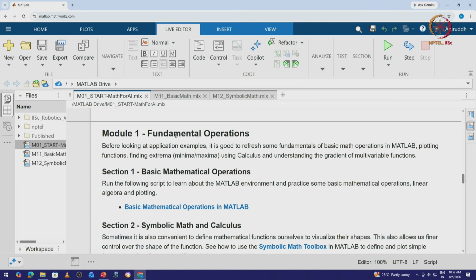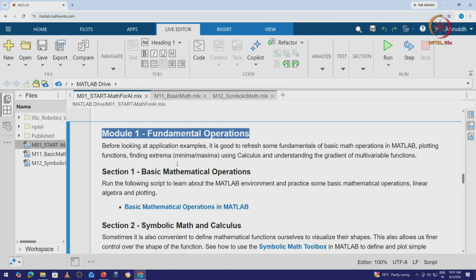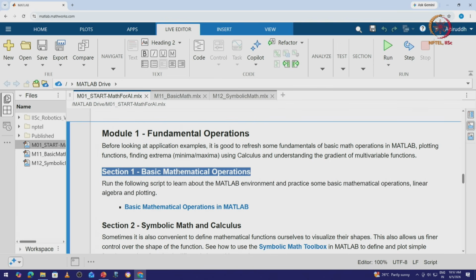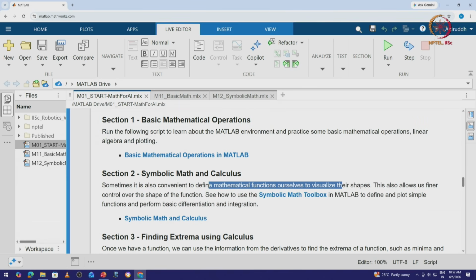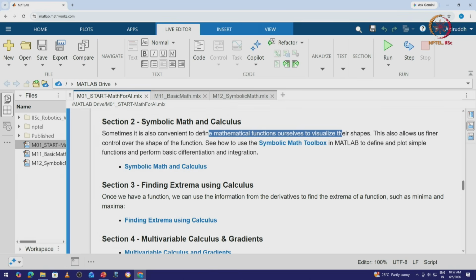We'll go over certain fundamental operations in MATLAB, and we'll start with the basic operation in mathematics, which is essentially some basic operators, linear algebra and plotting. We'll also quickly give an overview of the calculus of it, so essentially the differentiation and the integration, and then understand what it means to attain an extreme position in calculus. So essentially we'll try to understand from plotting the graphs the interpretation of derivatives and what it means when we say a minima or a maxima.